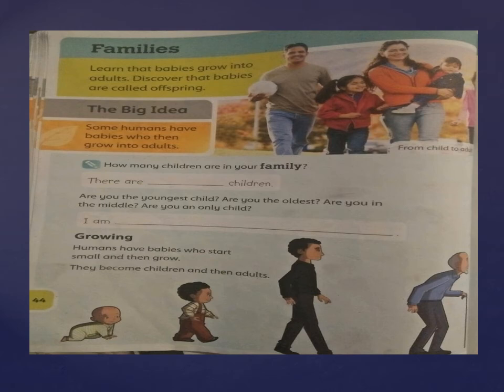When we are born we are babies, then we become children or kids, and after that we become adults, fully grown. You can see there is a man who is an adult, and at the last we become old. So these are the 4 life stages in our life.